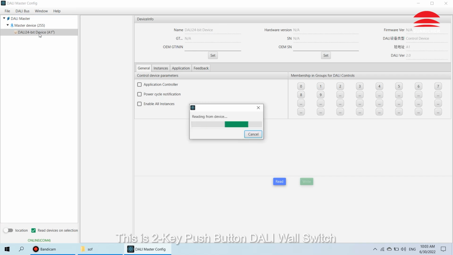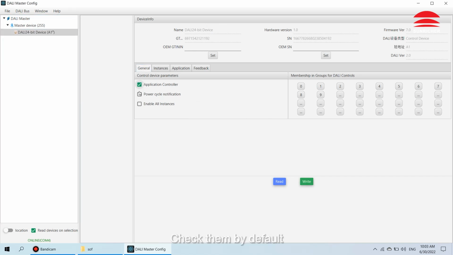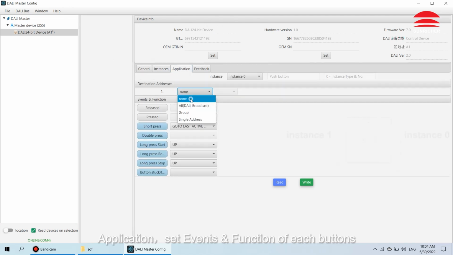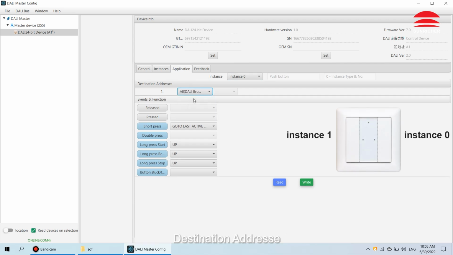This is 2-key push-button DALI wall switch. Check them by default. Instance, here you can enable or disable the functions of buttons. Application, set events and function of each buttons. Destination address. Can set as none, all devices, group or single address.